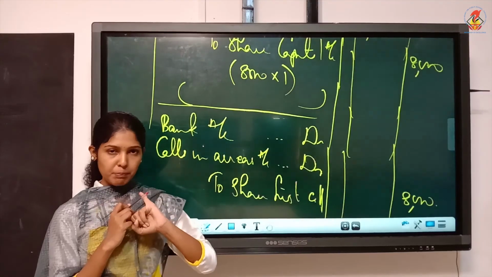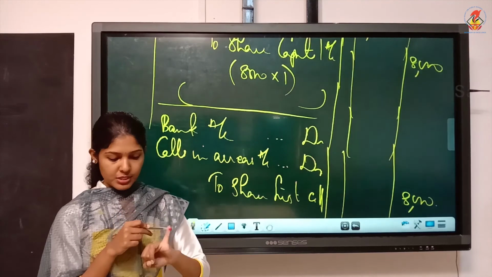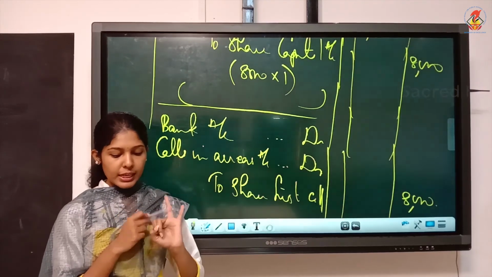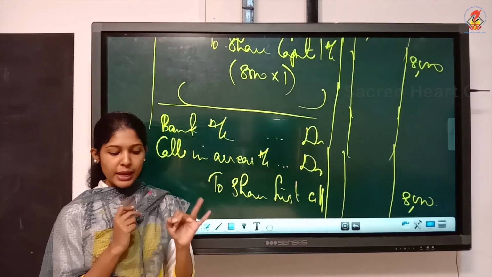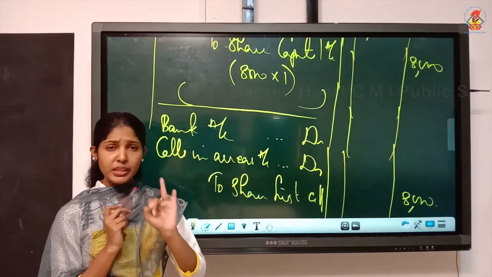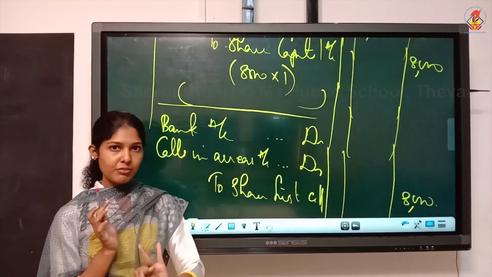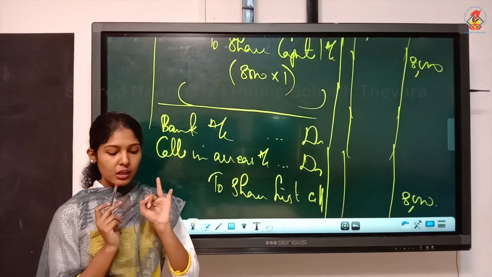A didn't pay first call, isn't it? He paid only application. So he didn't pay the first call. Then what about B? He paid nothing after allotment, means he didn't pay the first call, whereas the other one paid nothing after first call, means he has paid the first call.